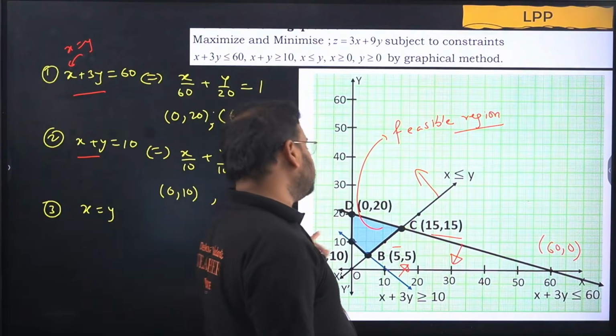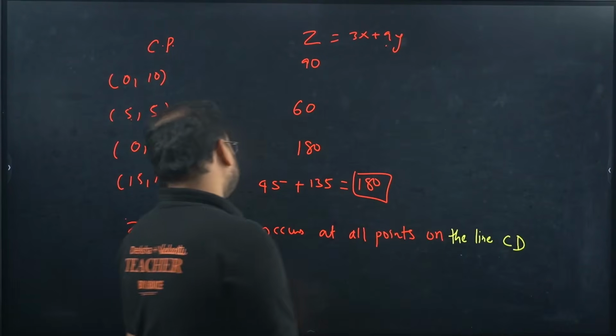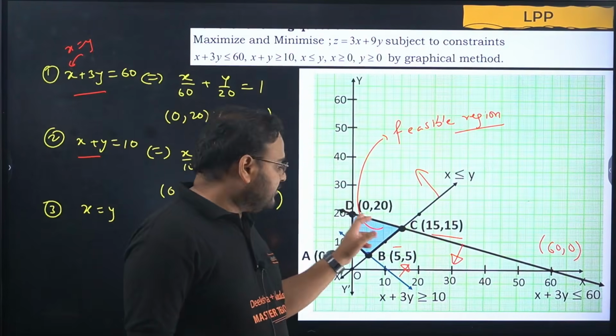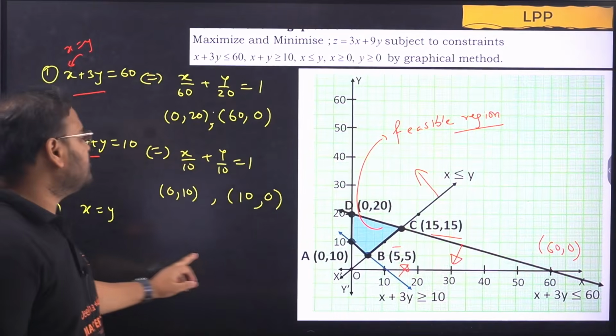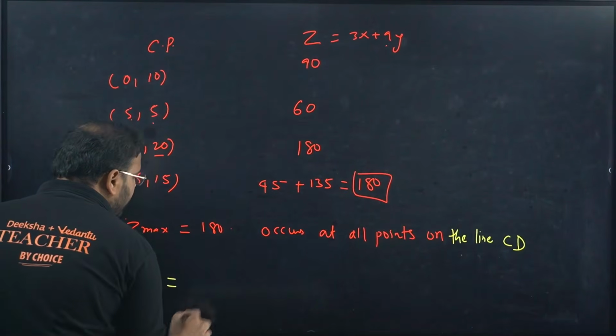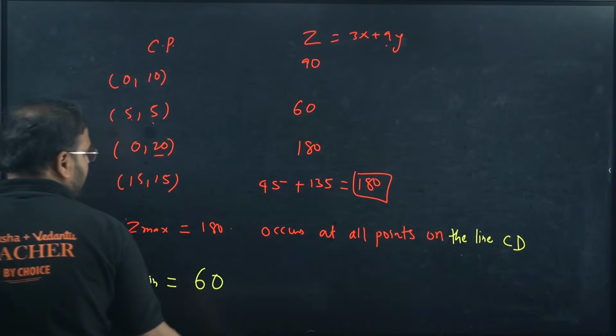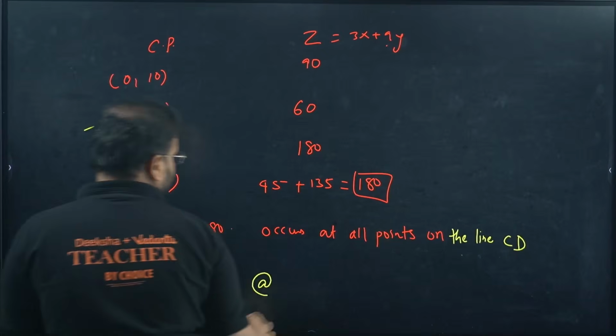So we have DC or CD, on the line CD. So it occurs at all the points, means we have how many points? Infinite number of points. At all the points, maxima occurs as 180. What about Z minimum? Minima occurs as 60.